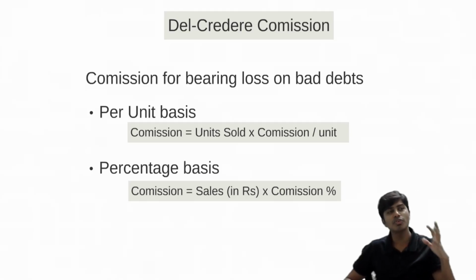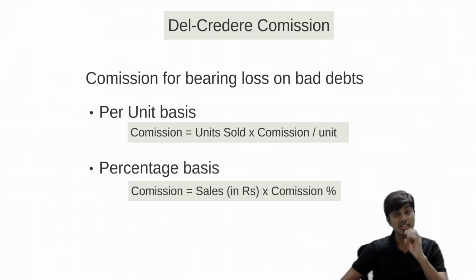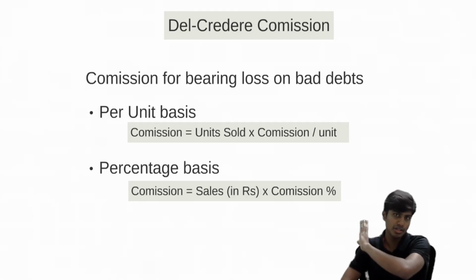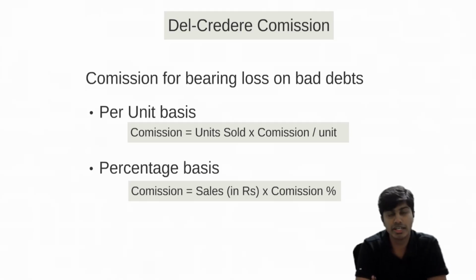I know all of you would say, sir, credit sales. That answer is absolutely wrong. It is not credit sales. If you thought the answer is total sales, you are right. Del credere commission should be computed on total sales and not credit sales. You might ask the reason why. Very simple. If you compute del credere commission only on credit sales and not on total sales, you know what